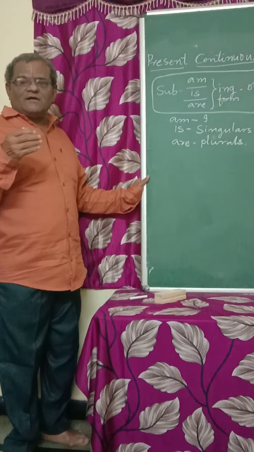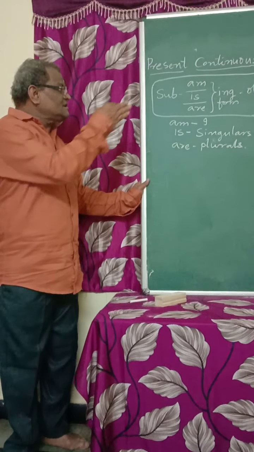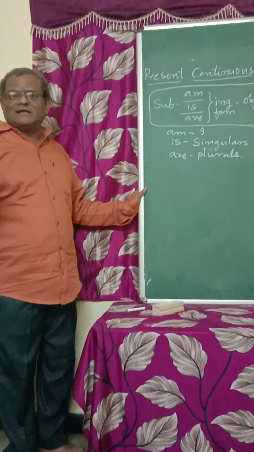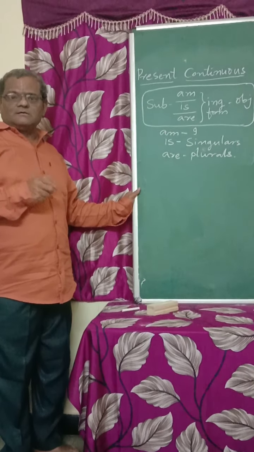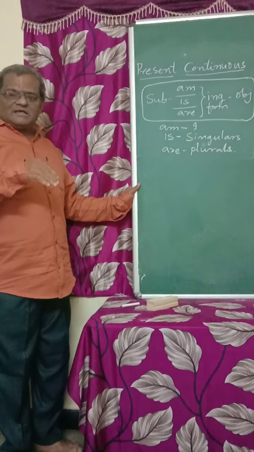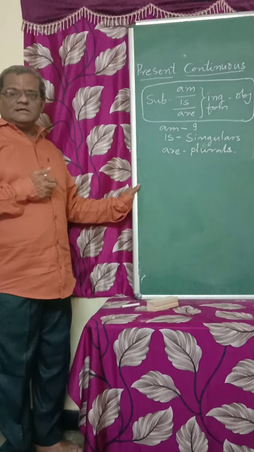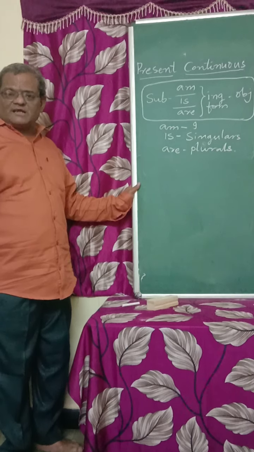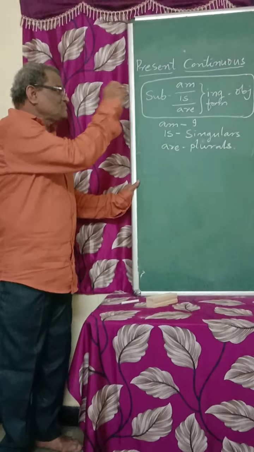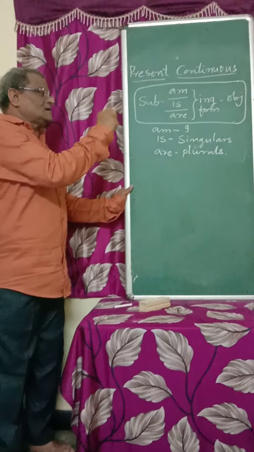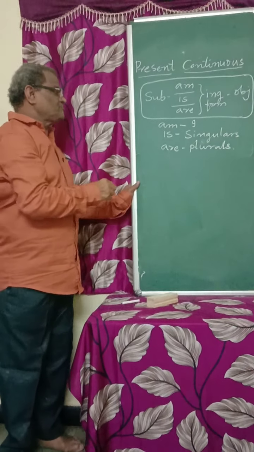We have the habit of using the ing form without this also. I reading, they playing, it won't be correct. I am reading. They playing won't be, they are playing. She coming won't be, she is coming. So in this way, either am, is, or are is to be used.